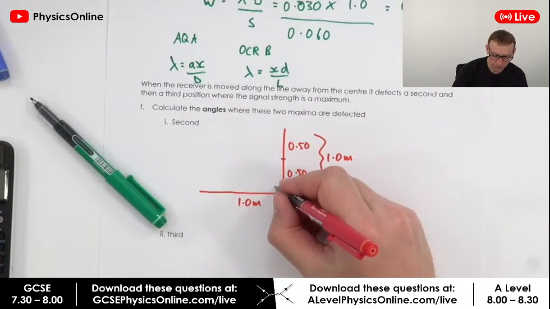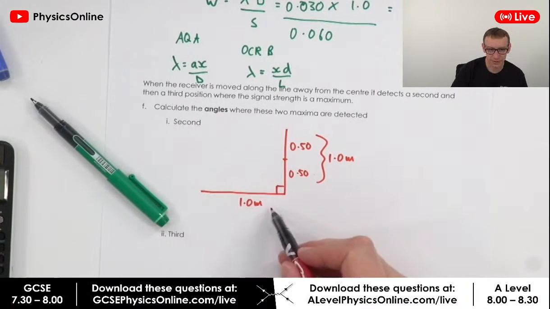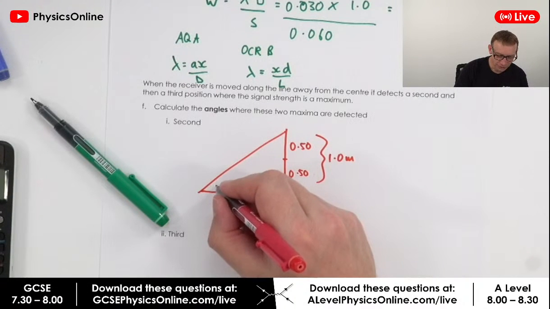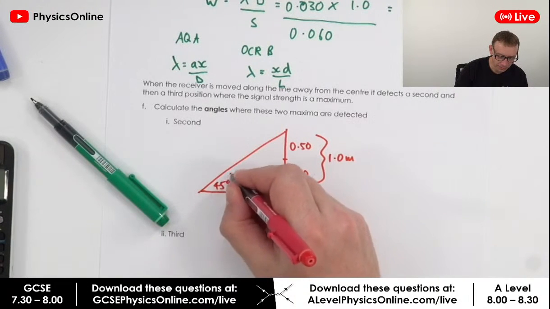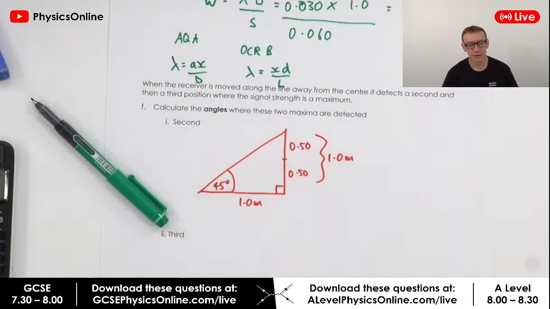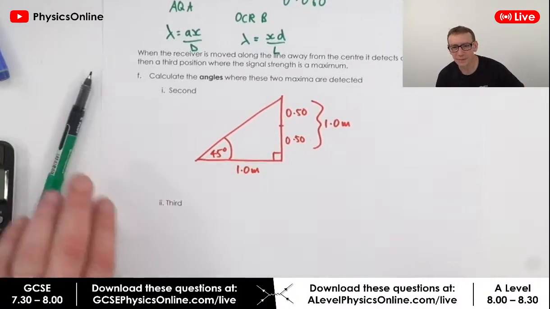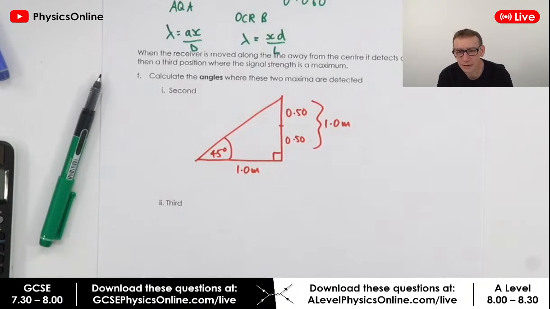So we've got a right angle triangle. That's a metre, that's a metre. Without doing any maths at all, this angle in here is going to be 45 degrees, because we just have a right angle triangle where both of these sides are the same. And at the moment, we're doing the double slit experiment.